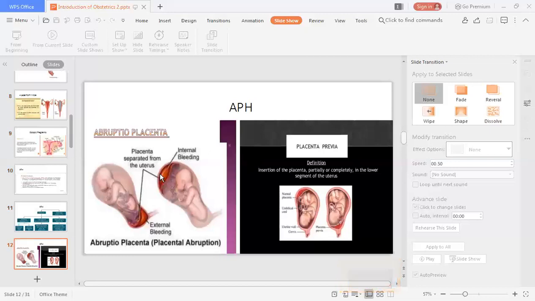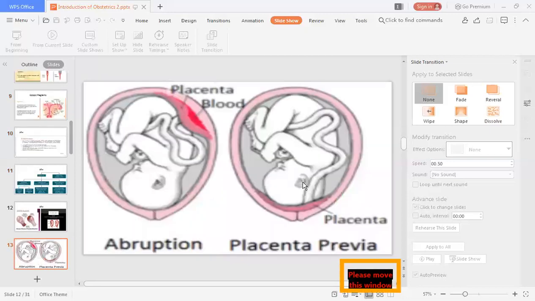And this placenta previa is divided into four types: lateral, marginal, os open, os closed, depending upon which it is divided into four varieties of placenta previa. So that can also lead to hemorrhage before the delivery. This is the diagram of it. Here is the blood which is present over here. This is abruptio placenta, and if the placenta is present at the lower uterine segment, that is called placenta previa.